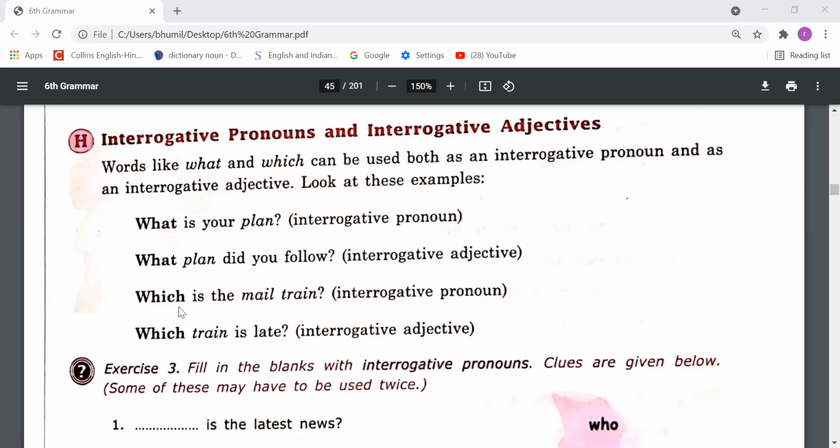Which is the mail train? After which there is no noun, so that is a pronoun. Which train is late? After which there is a noun, it means it is qualifying the train. So this word which is an interrogative adjective, right? So in this way we can recognize interrogative pronouns and interrogative adjectives.